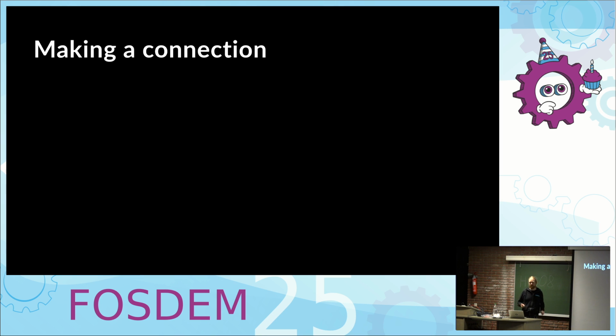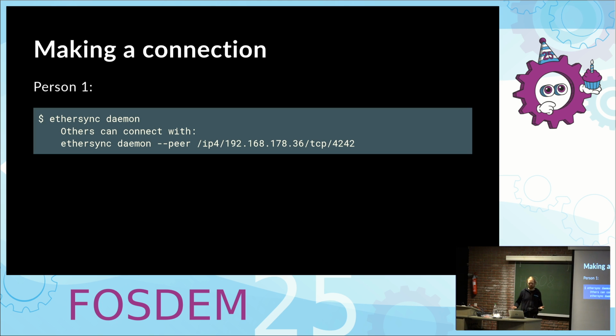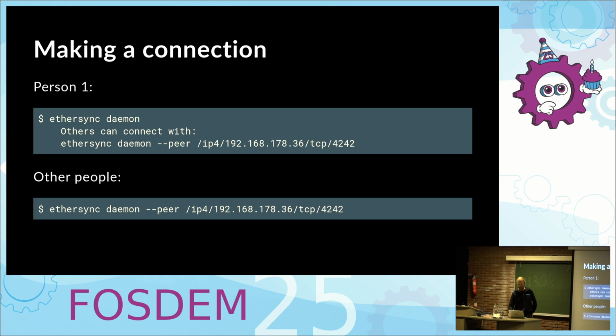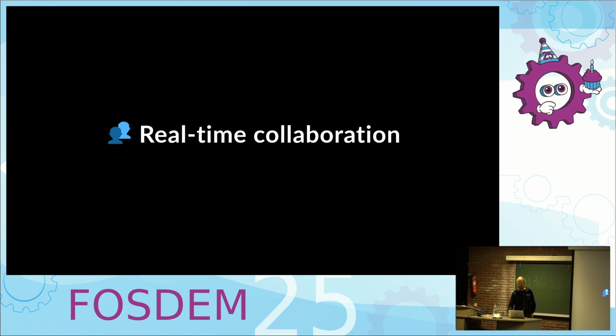Here's what we have and how it works. The idea is based around connecting project directories. To make a connection with another person, you would go in your directory of code or something, and then say ethersync daemon, which starts a daemon and shows you the connecting command others can use to connect with you. So the other person would run ethersync daemon and provide a peer in their project directory, and after that, these two directories are now magically synchronized, and files that appear in one directory also appear in the other one. And if you start opening a text file, you can start real-time collaboration in it.